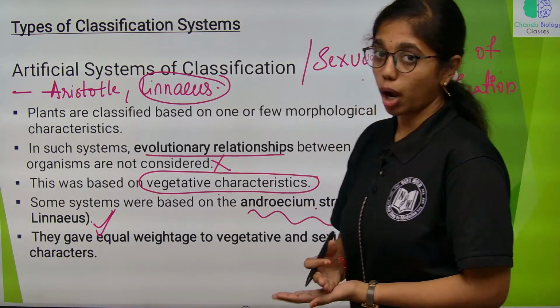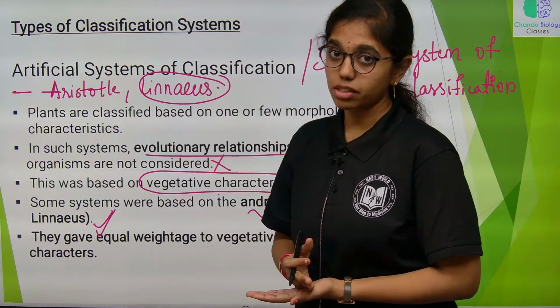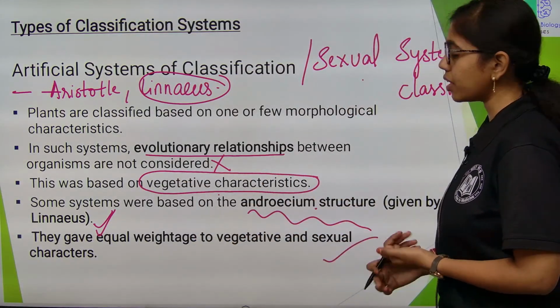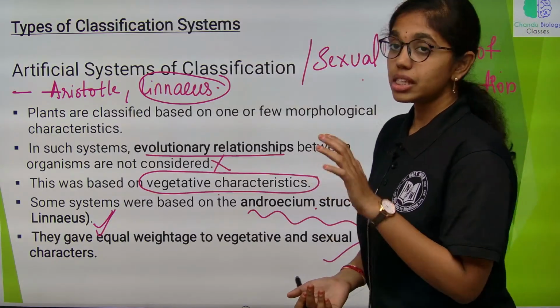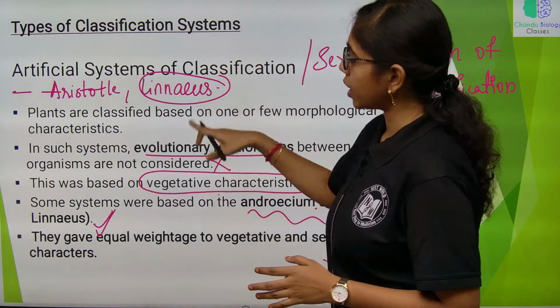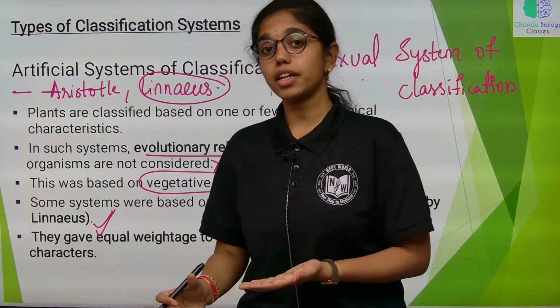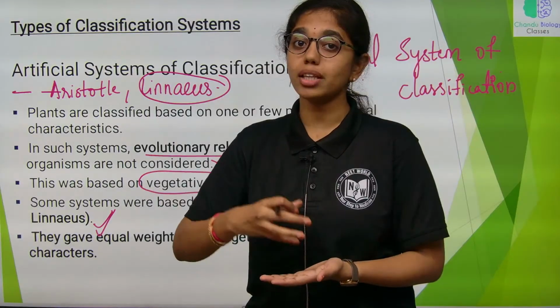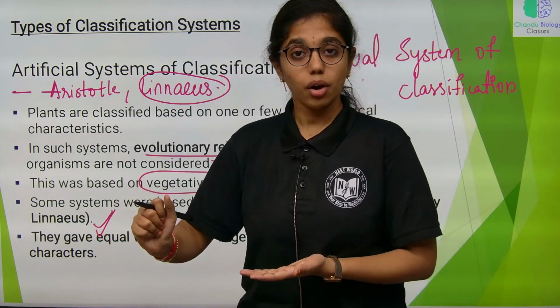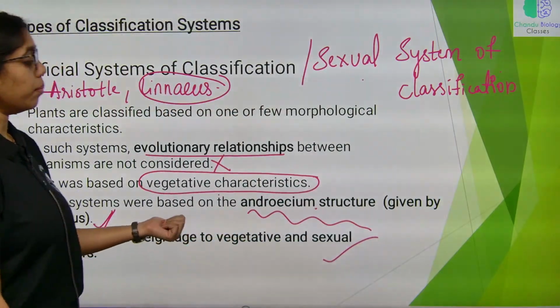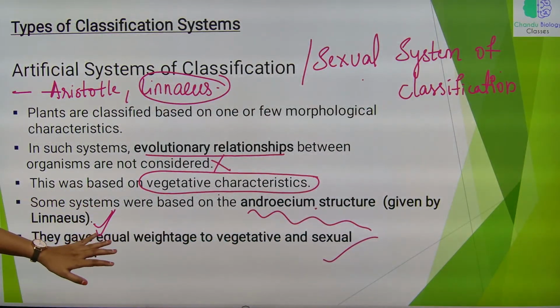The major drawback of the artificial system of classification is that they gave equal importance to vegetative and sexual characters, as vegetative characteristics keep on changing based on the organism's habitat. So, that cannot be considered as the major criteria for classification.